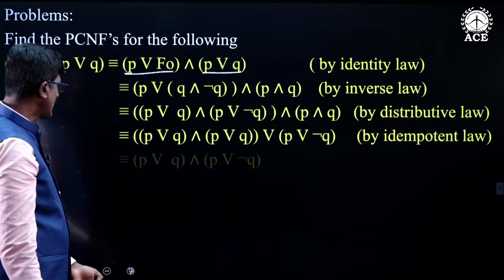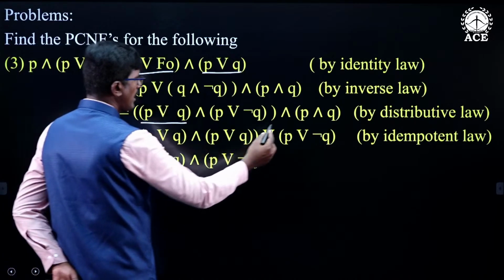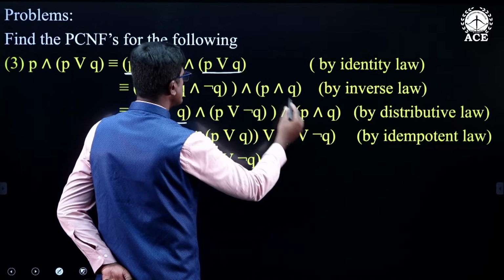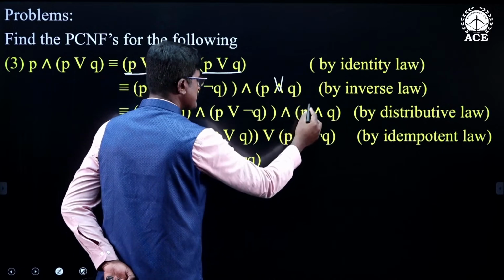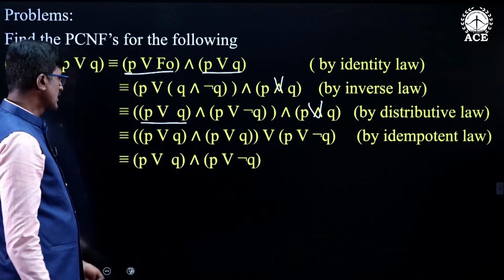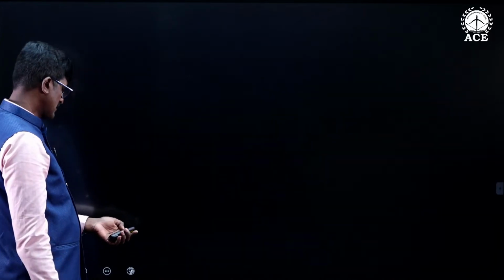Simplify this, then you will be getting this, because here P or Q, this P or Q, both of them are same. Therefore, I am removing the duplication by applying the identity property, then you will be getting this.